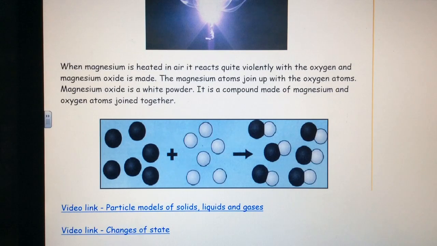When magnesium is heated in air, it reacts quite violently with the oxygen and magnesium oxide is made. The magnesium atoms join up with the oxygen atoms. Magnesium oxide is a white powder. It is a compound made of magnesium and oxygen atoms joined together.